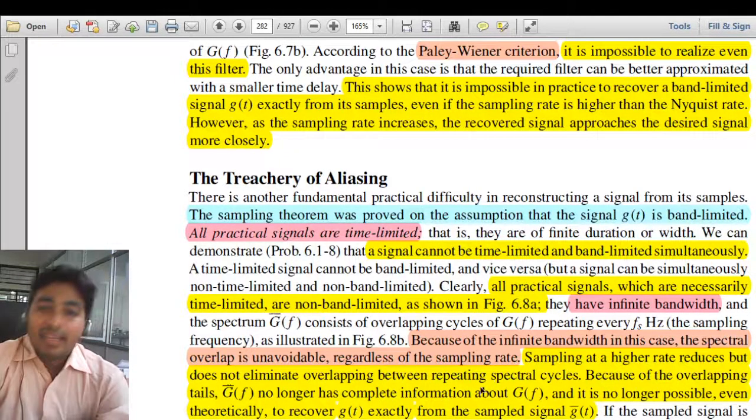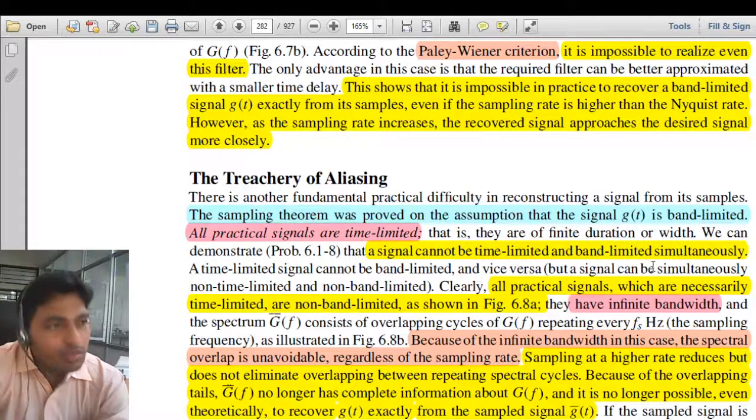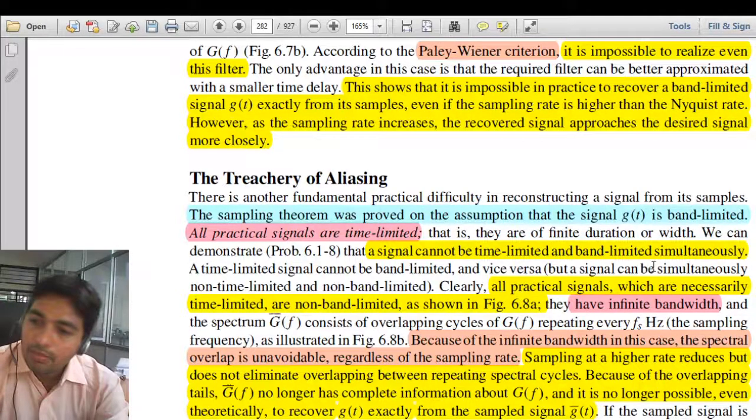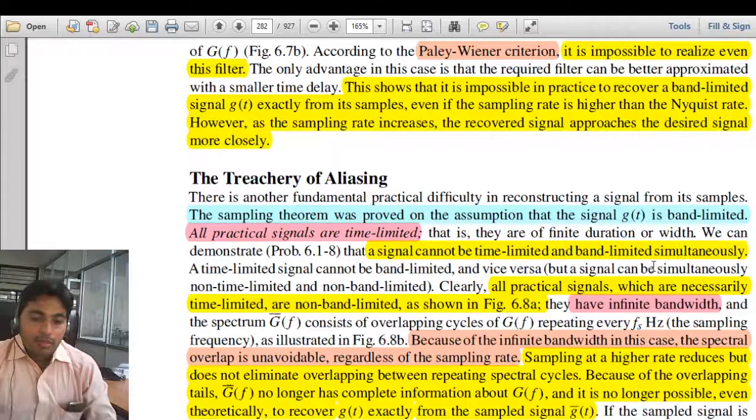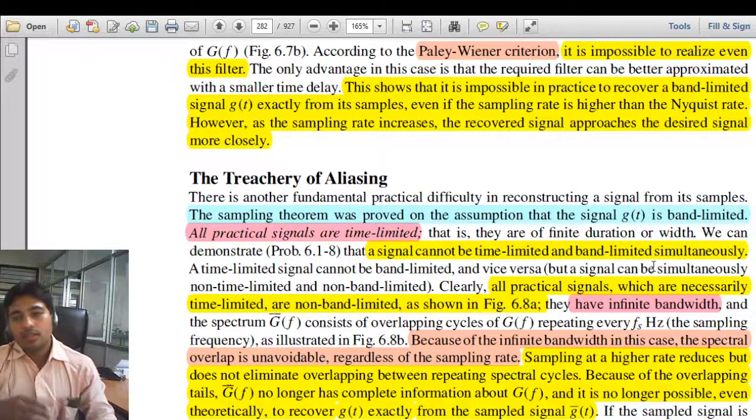We are assuming that our signal is band limited, but whatever signal we are sampling or generating in the lab or anywhere, that cannot persist for infinite time, because we can switch it off or switch it on. Say I have a function generator which will generate a signal, but that signal cannot be continuously generated for infinite time. So all the practical signals are time limited.